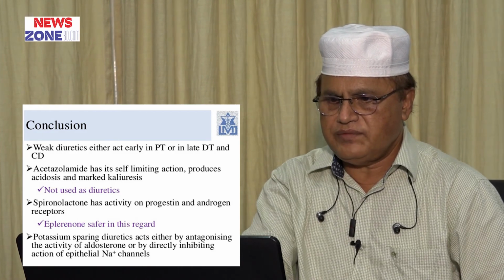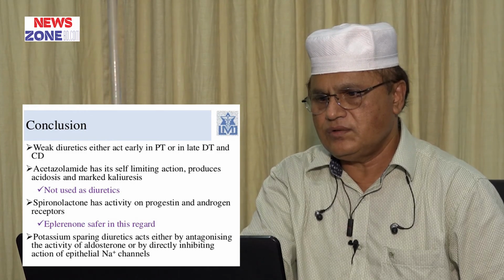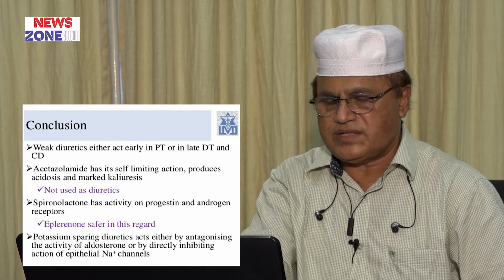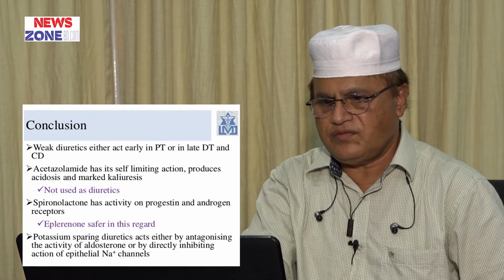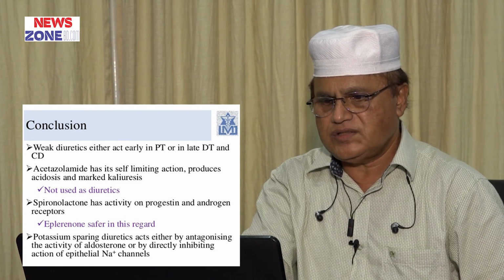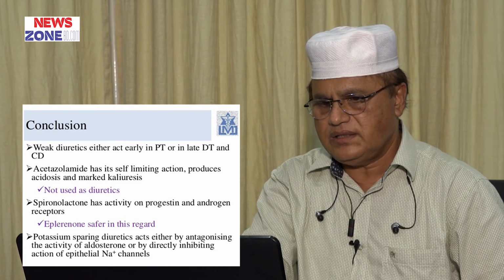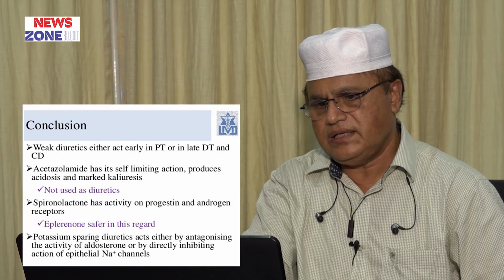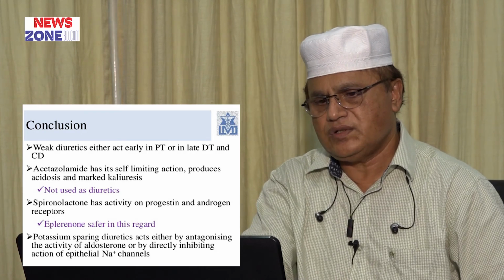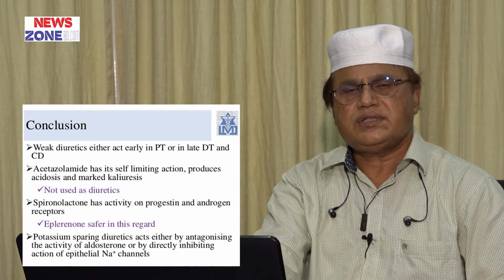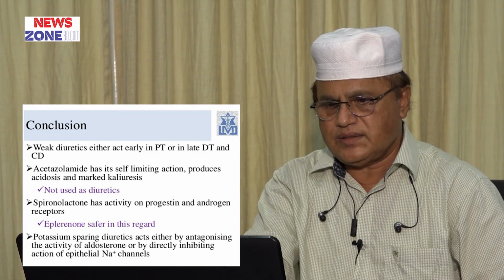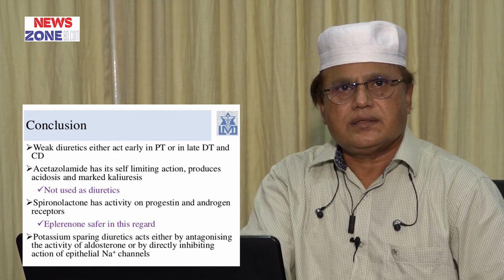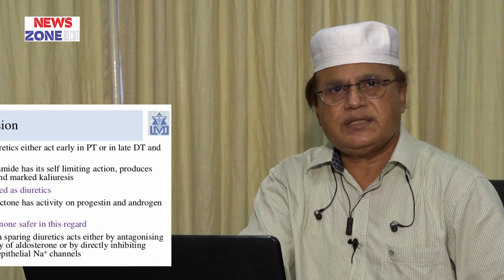Spironolactone has activity on progestin and androgen receptors, thereby it has hormonal adverse effects. Eplerenone is safer in this regard. Potassium sparing diuretics act either by antagonizing the activity of aldosterone or by directly inhibiting the epithelial sodium channel.